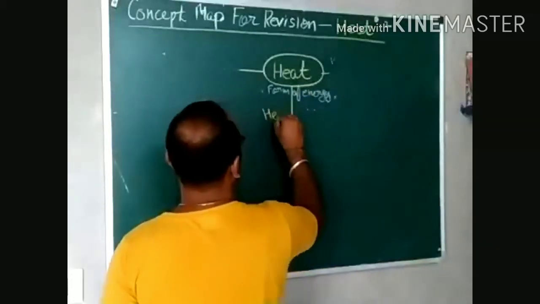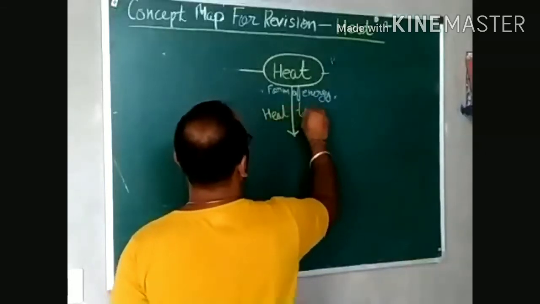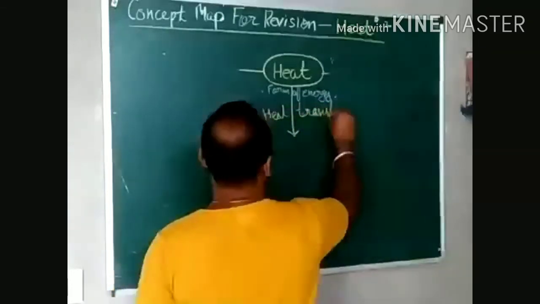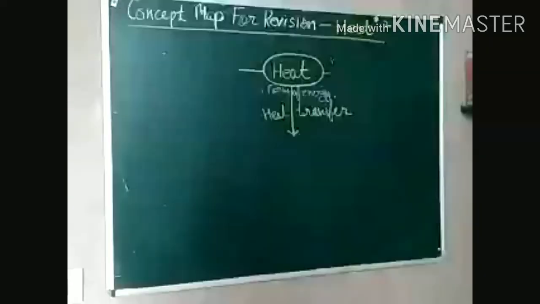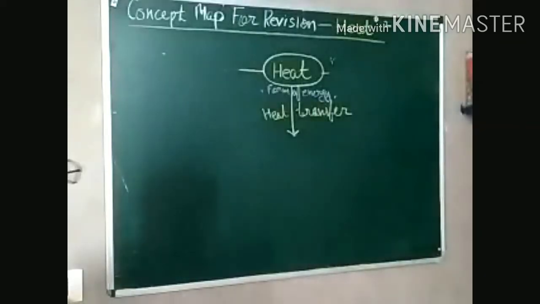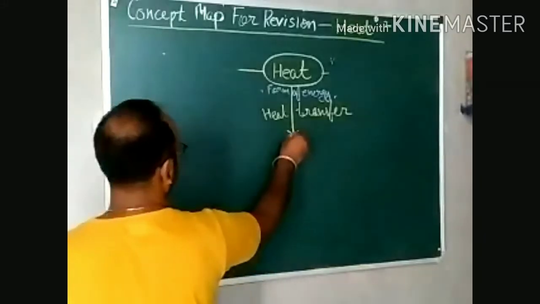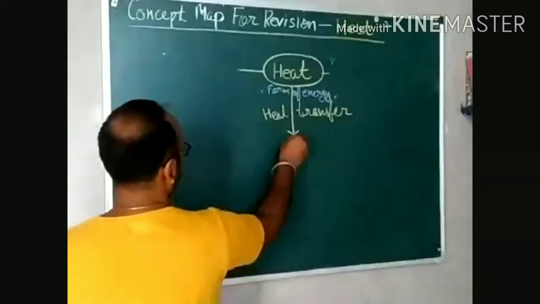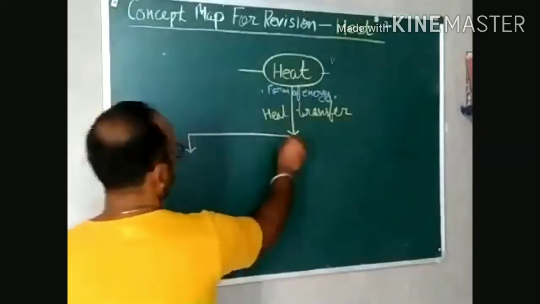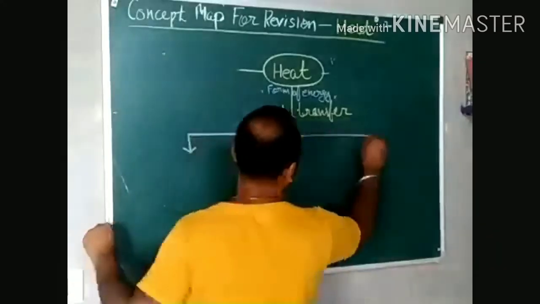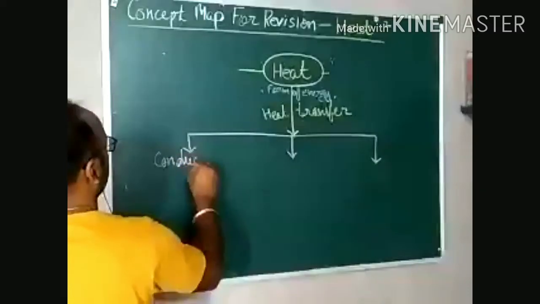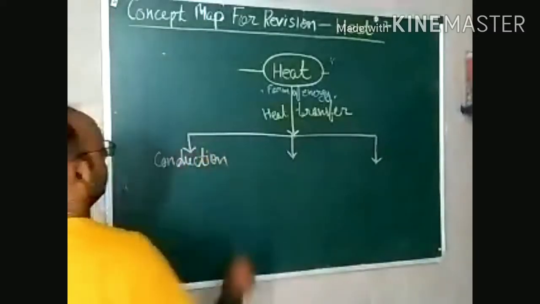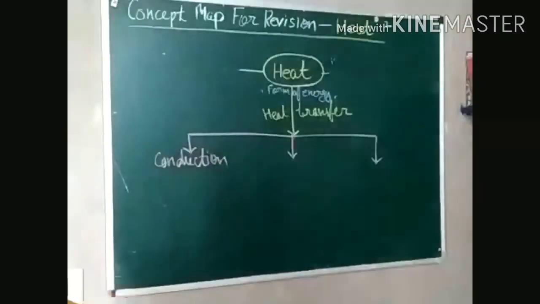Now, heat transfer takes place through three different processes that are 1, 2, and 3. First one is conduction. Conduction, you all are aware about this.